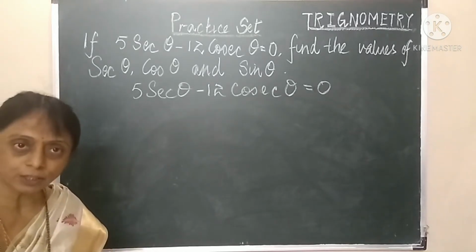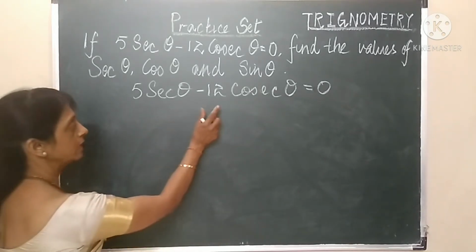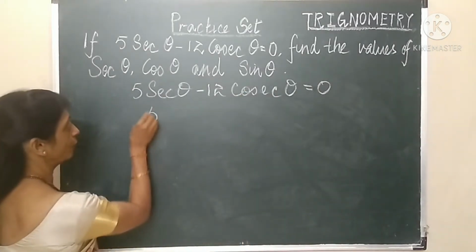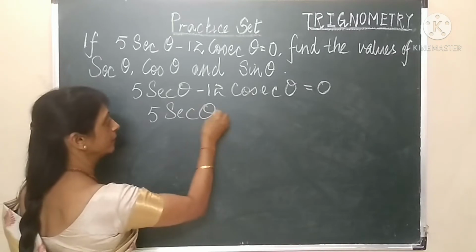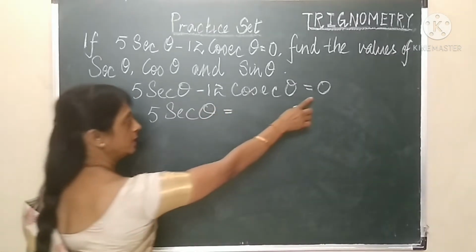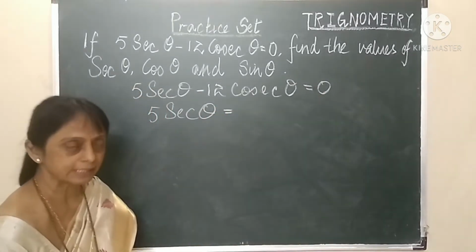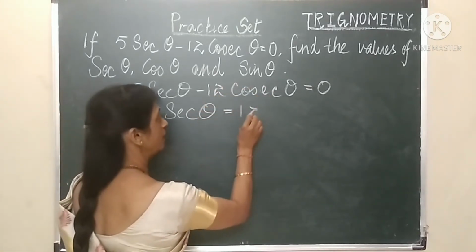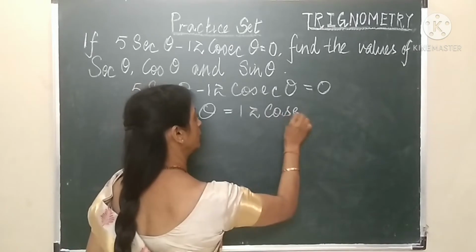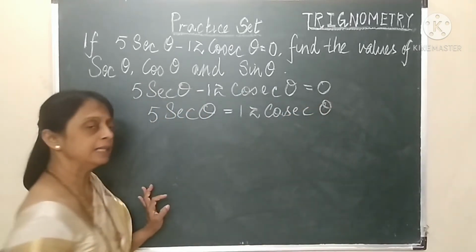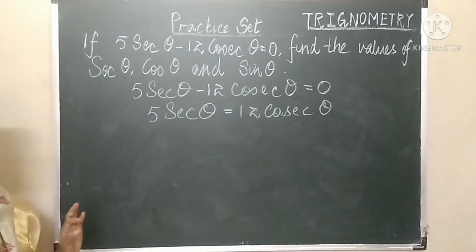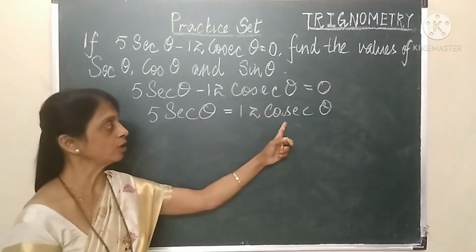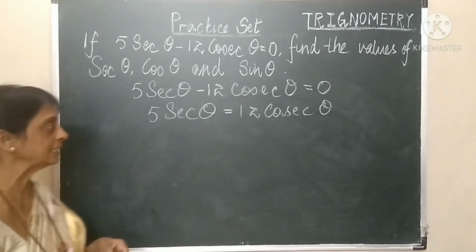What at the most can you do when you get this equation? Transfer the second term on the other side. So 5 sec theta will be equal to, 0 is a value which can be discarded. So on the right hand side we are just left with 12 cosec theta. Let's get all the numerical values on one side and the trigonometrical functions on the other side.